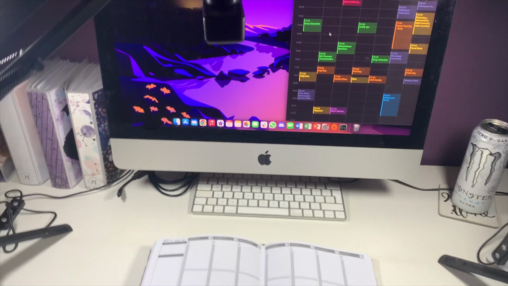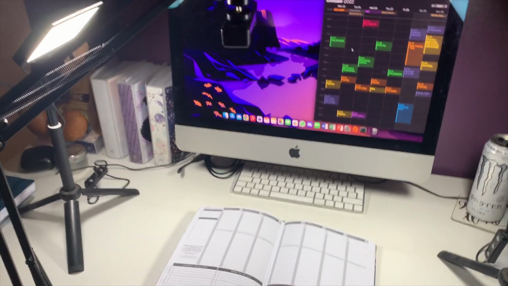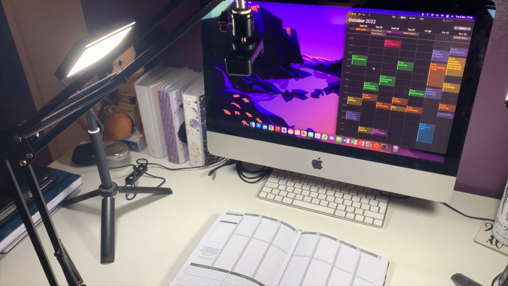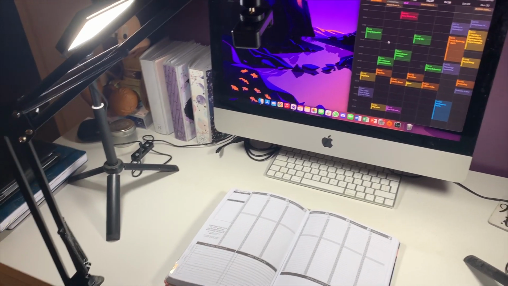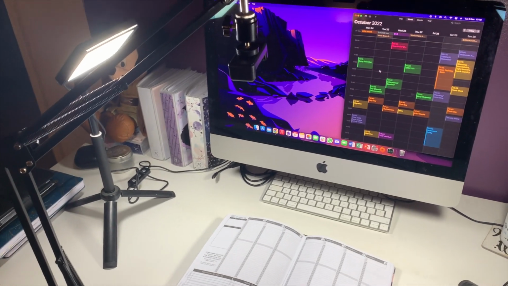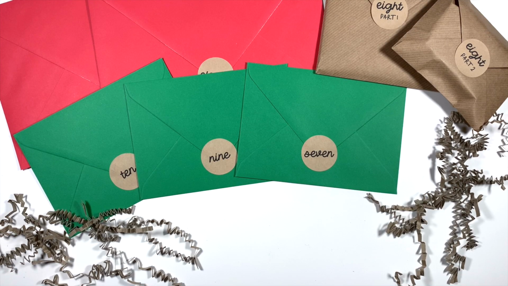So that is basically my little filming setup process and my desk, and basically how I set up for my actual planners and a little bit of how I make my videos. Maybe one day I'll do a proper desk tour, but today is not that day because my drawers are an absolute mess. If you don't want to see what is in today's envelope of my Planner Face advent box, then I suggest that you finish the video now